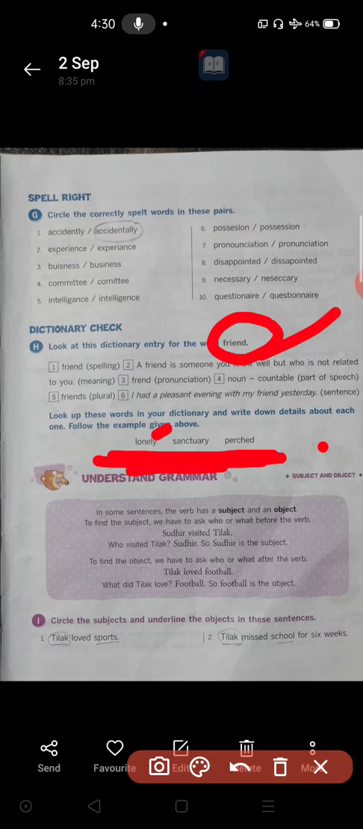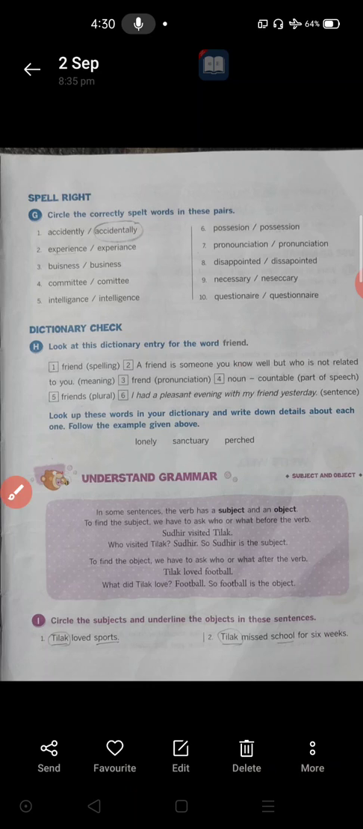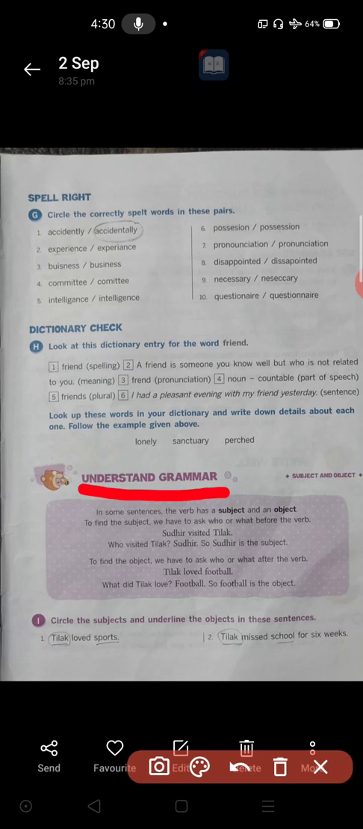Then come downside, understand grammar. In a sentence, the verb has a subject and an object. The object is what we are going to talk about. Who is doing the action is called the subject. Rama killed Ravana. That work was done by Rama.